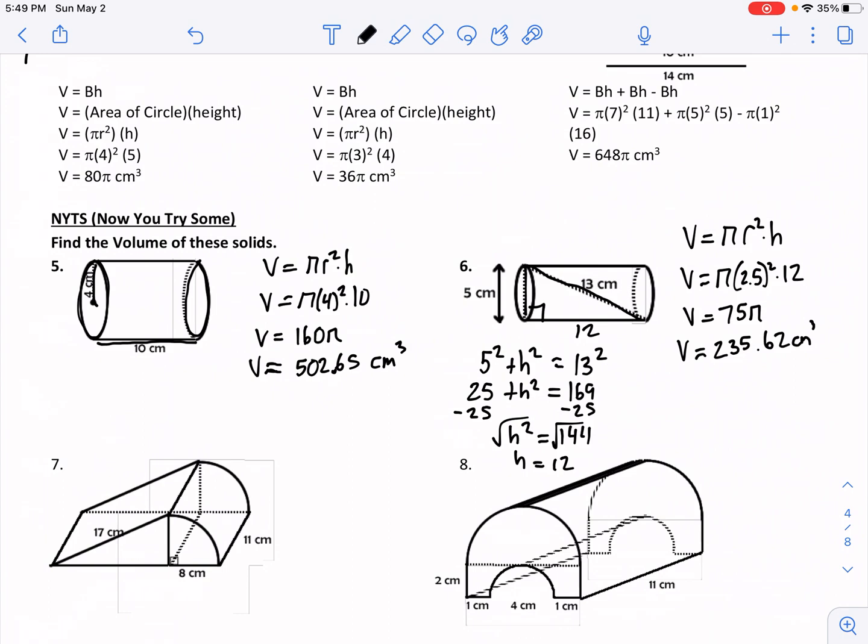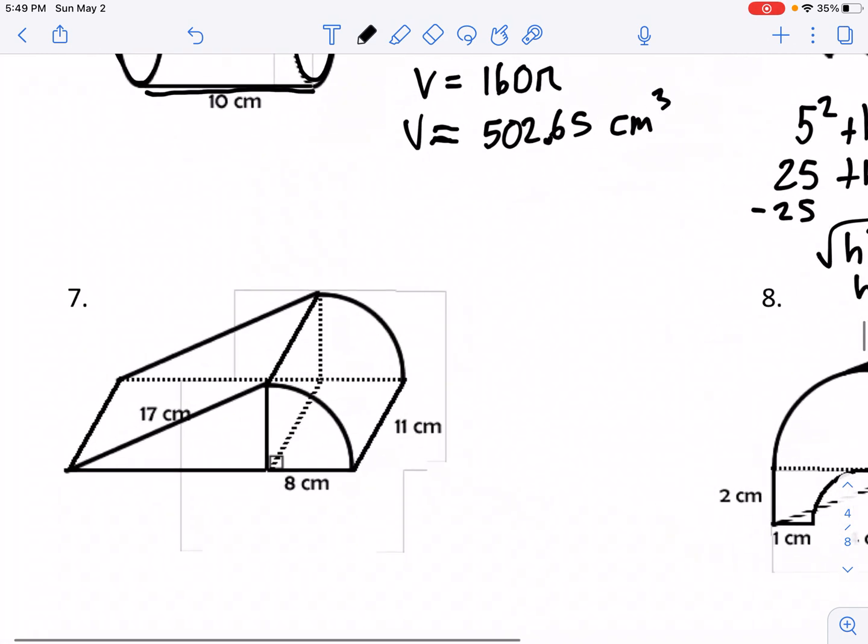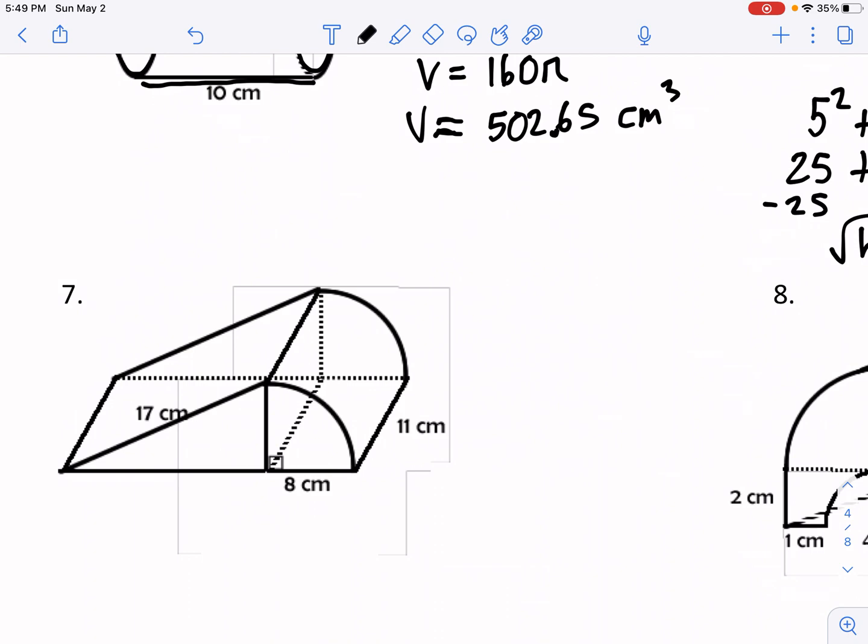Let's look at 2 more examples here. And I know this video is kind of long, but I just want to make sure we cover some of these harder examples.